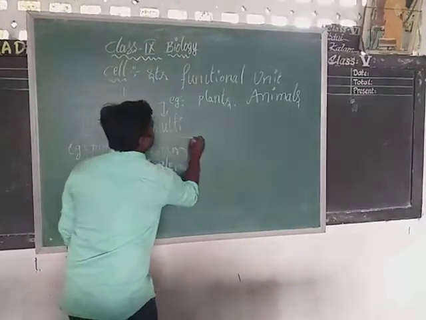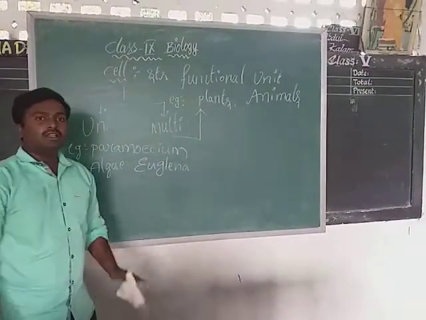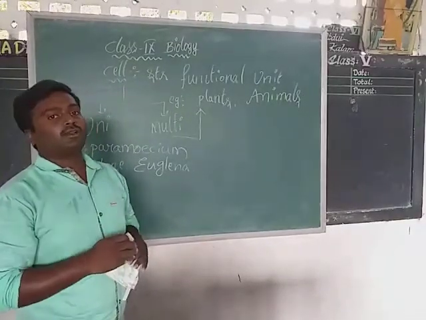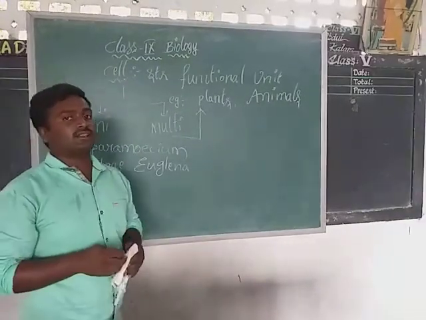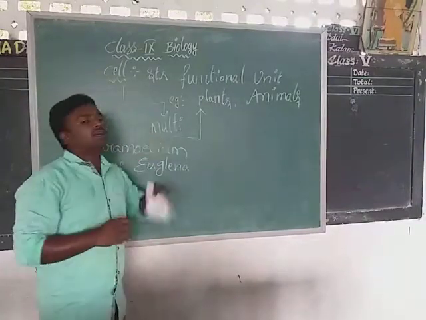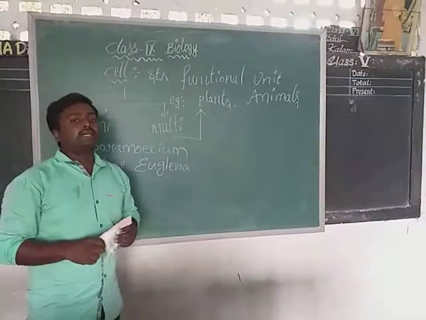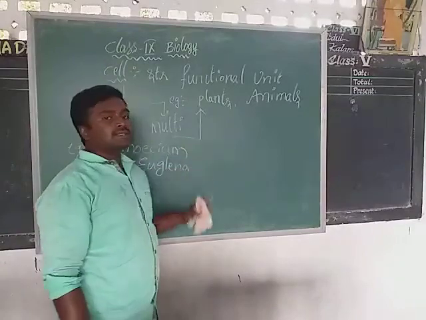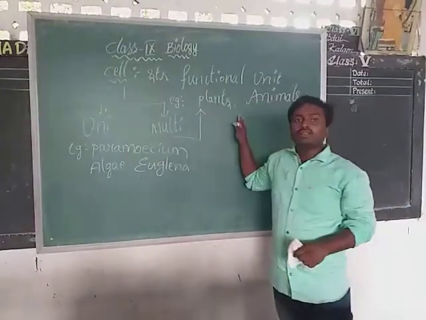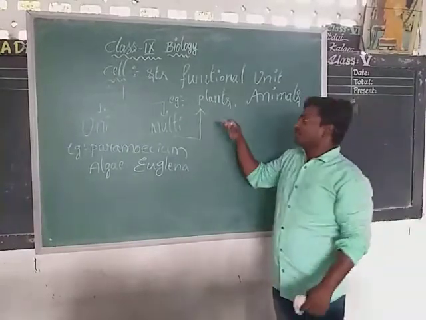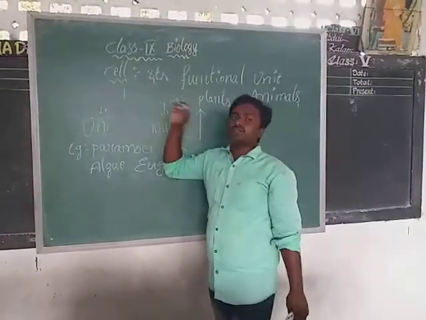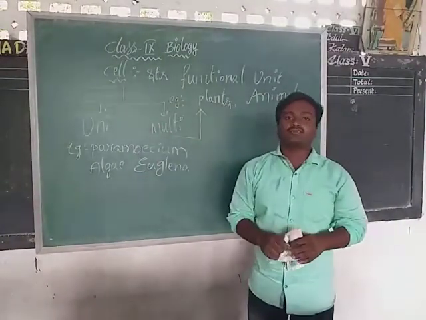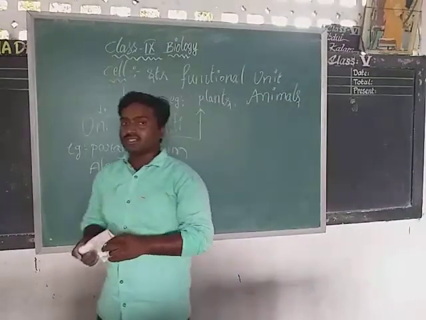Next, multicellular organisms. Multi means so many, means millions or uncountable. We cannot define how many number of cells are there. So that type of organisms are called multicellular organisms. Examples of multicellular organisms are plants and animals. What are the examples of unicellular organisms? Paramecium, algae, euglena and chlamydomonas. These all are the unicellular organisms.